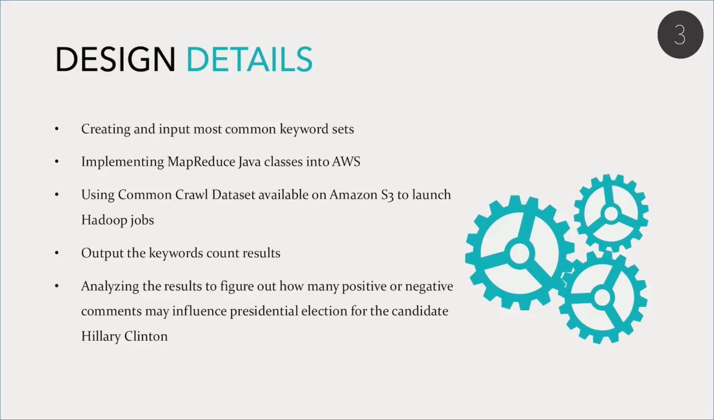We designed to run our whole application process on Amazon Web Service. We first search several common keywords which appear mostly on the internet and group them as keyword sets. Second, we create a MapReduce class which is called wordcount.java and upload it to the Amazon Web Service. And then we use the Common Crawl dataset which is available on Amazon S3 to launch the Hadoop jobs. We will introduce you to Common Crawl later.